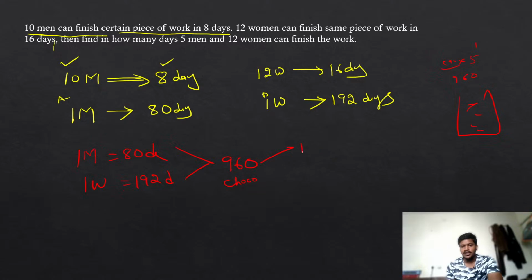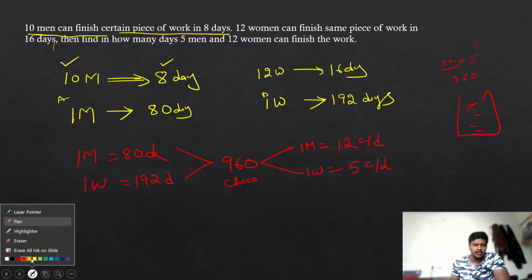That means one man can eat how many chocolates in one day? Because we want speed, we don't want time for this problem. We want to do the entire problem in speed. That's why we find the man's speed and the woman's speed. Speed is nothing but how many chocolates they can eat in just one day. So one man can eat 12 chocolates. Similarly, one woman can eat how many chocolates in one day? 960 by 192, which is 5 chocolates per day. So a man can eat 12 chocolates per day, a woman can eat 5 chocolates per day.